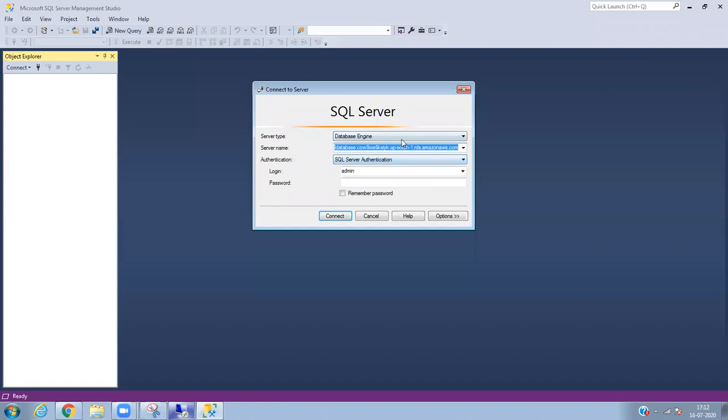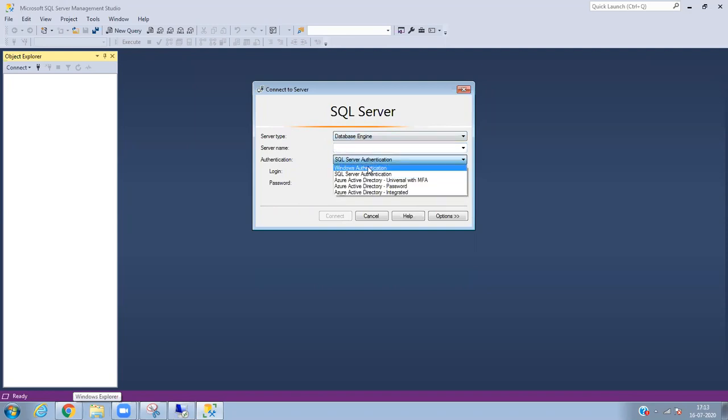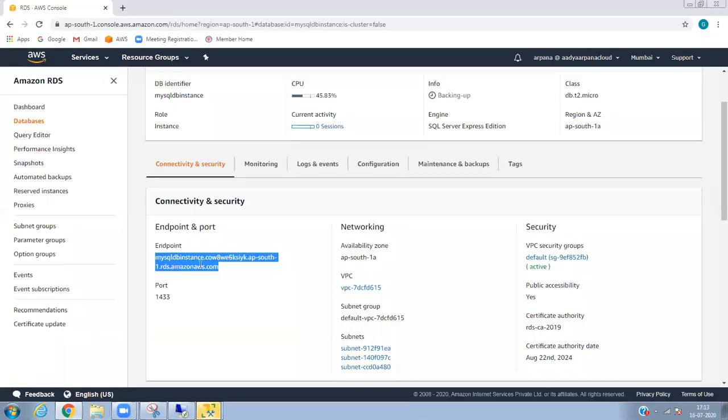So basically, this is the database engine. Sometimes you can do Windows authentication, but I'm using SQL Server authentication. The name is administrator, and I give the password. Now I need an endpoint, so I will copy the endpoint and put it here.